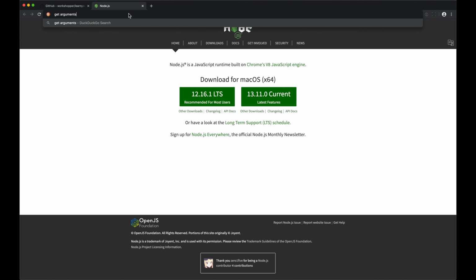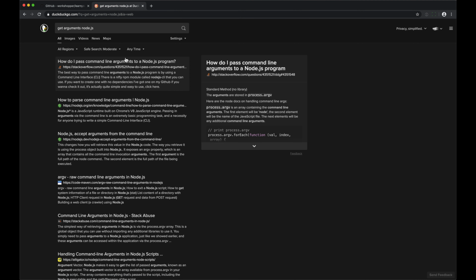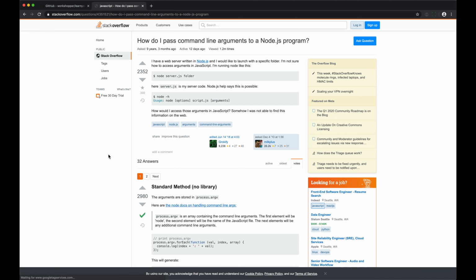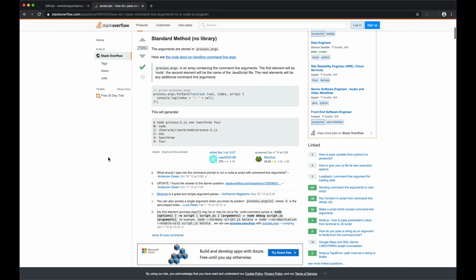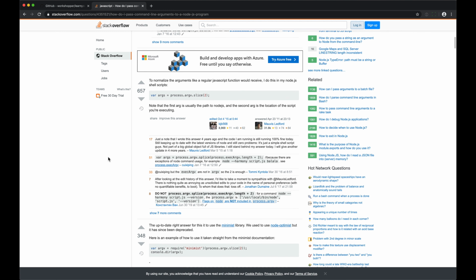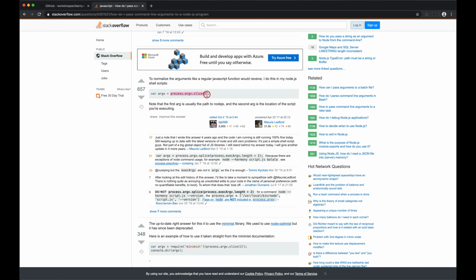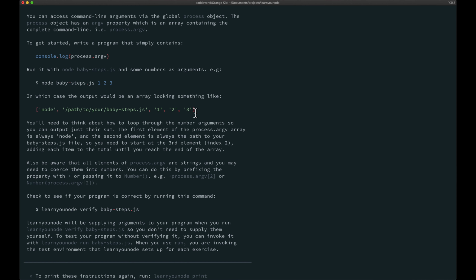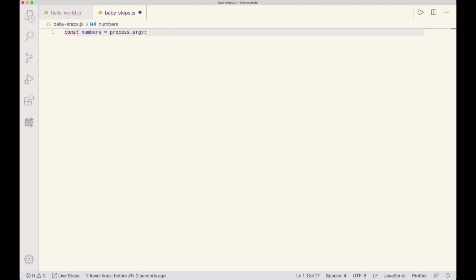I'm just going to do a search here. Get arguments, Node.js. This is actually a little more in-depth than I want. This is pretty simple. I like this. Let's just steal that. Okay, that should do it.